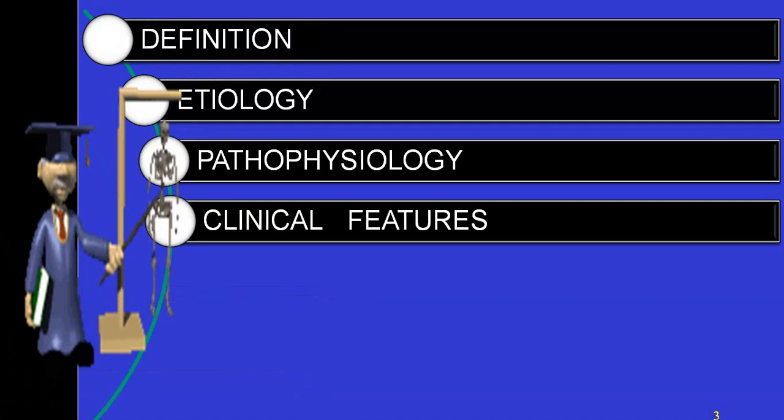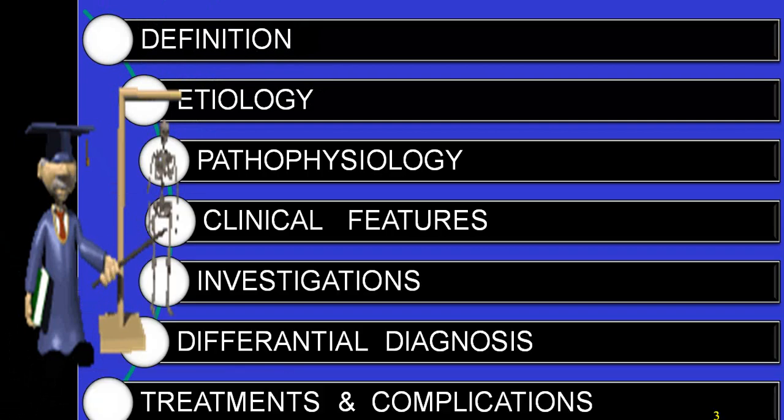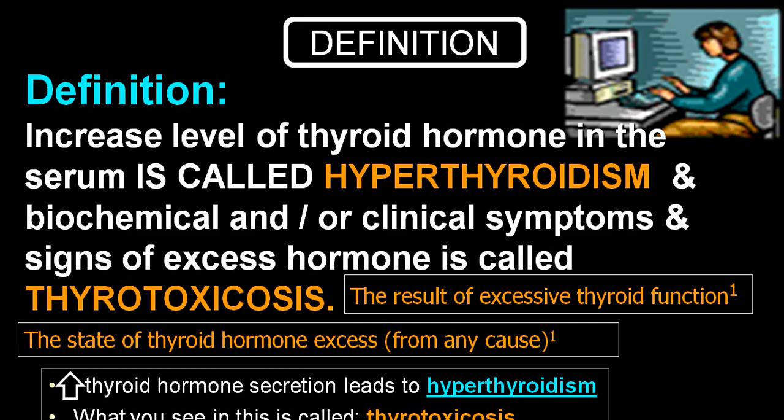We'll be discussing under different headings: definition, etiology, pathophysiology, clinical features, investigations, differential diagnosis, treatment and complications. By definition, hyperthyroidism means increased level of thyroid hormone in blood.